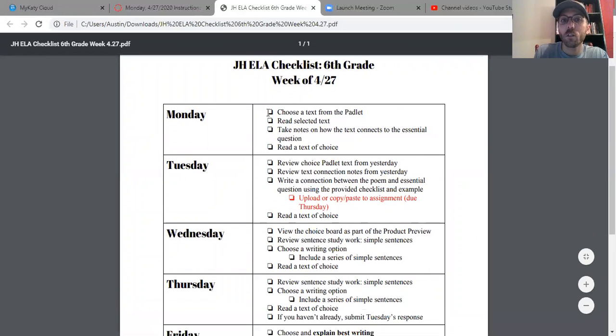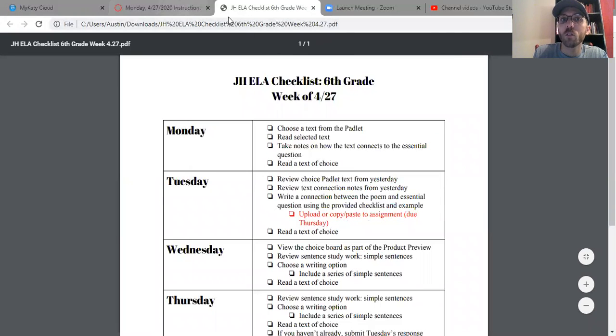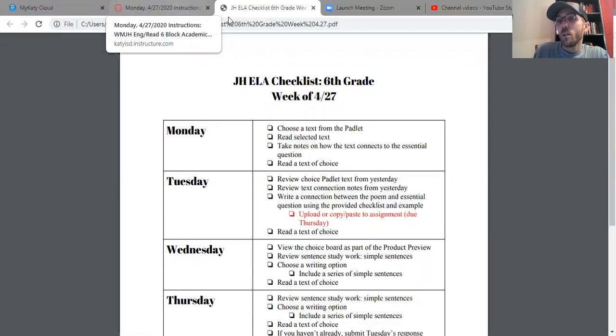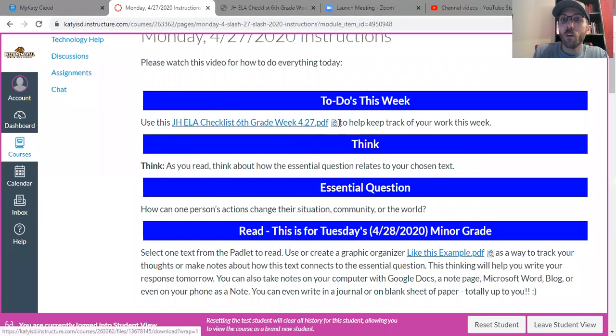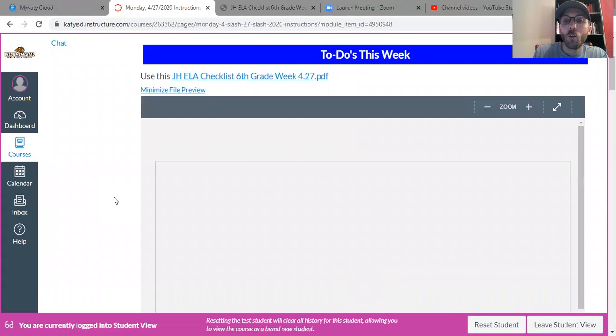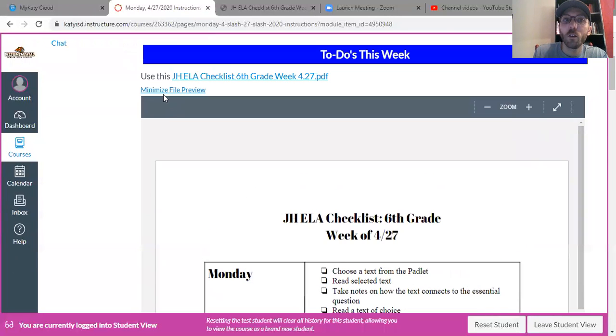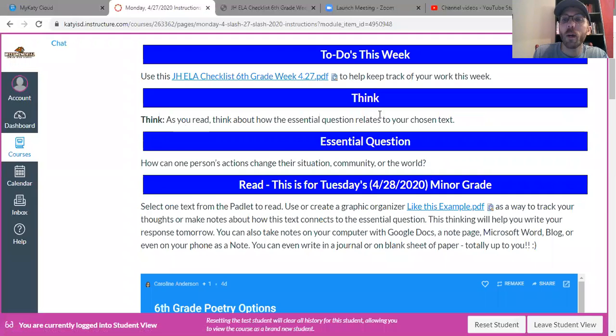I'll let you guys look at this. It's just another checklist and it goes through every single thing that you should be doing daily. And you can check off each box once you completed it. So it's just there to help you guys in preparation for the week ahead. If that doesn't work for you, if you click this little magnifying glass right next to it, you will see that it pulls it up right here too. And if this is annoying and in your way, after you're done looking at it, you can click minimize file preview and it'll bring it back up there.